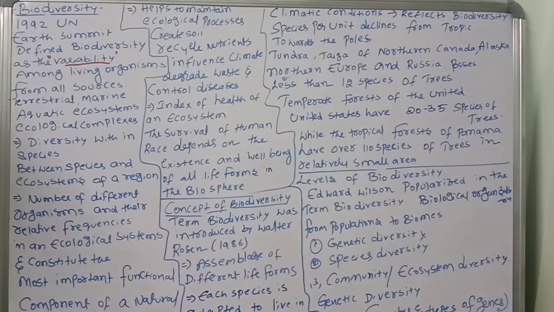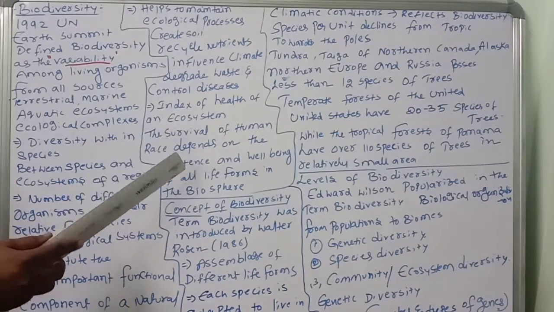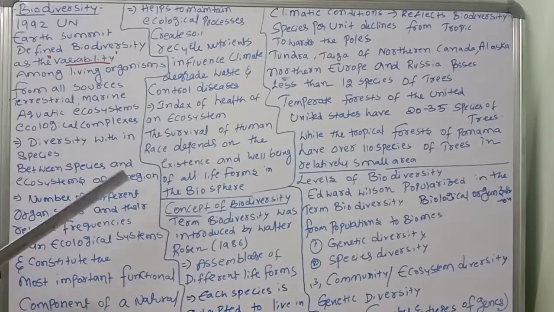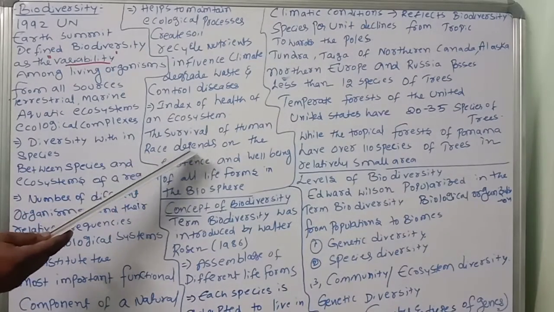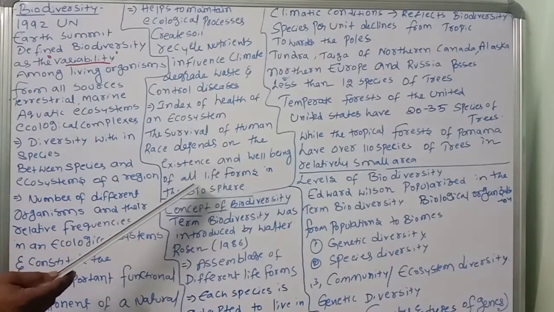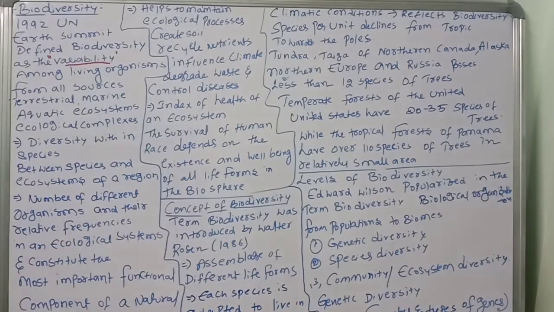Next, the survival of the human race depends on the existence and well-being of all life forms in the biosphere. For humans to survive, all life forms on the earth support the humans. Otherwise, humans cannot survive. So that is the importance of the biosphere, called biodiversity.